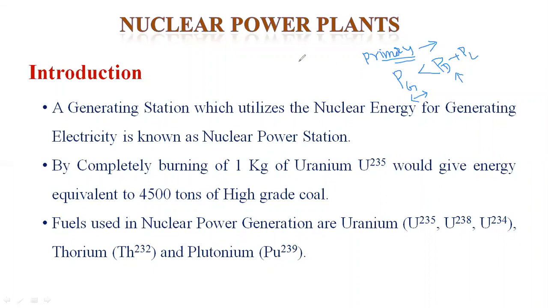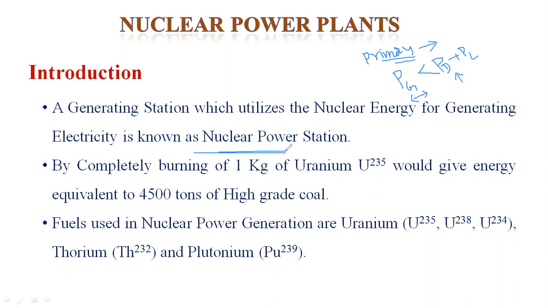In the power system, the main objective is to satisfy the consumer under two parameters: one is quality, another is quantity. Quality means we need to supply electricity 24 hours a day without fluctuation and without interruption of the supply. Quantity means at a reasonable price. The generating station which utilizes nuclear energy for generating electricity is known as a nuclear power station.